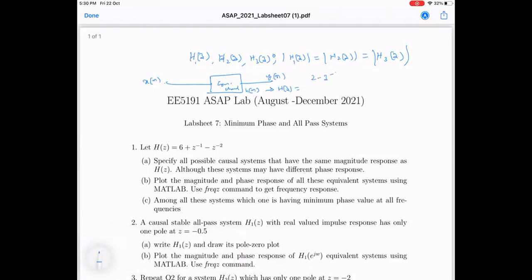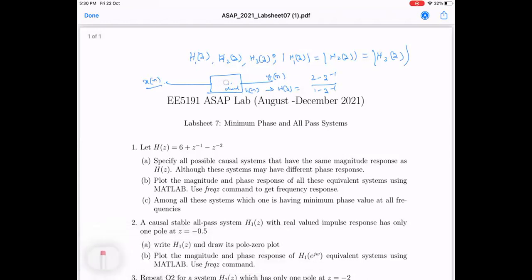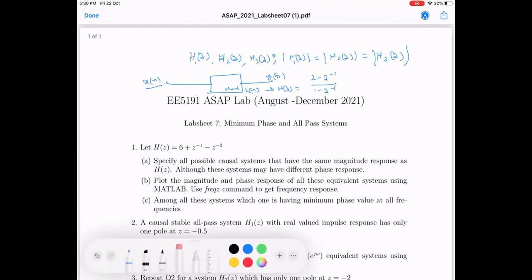Two minus Z inverse by 1 minus Z inverse, or 1 minus 2 Z inverse. This is what I have got as H of Z. Now, this is a communication channel. I want exactly the information X of n to come as output. But whenever it's assumed that this is just a channel, the channel has introduced some kind of noise or some kind of abnormality here.